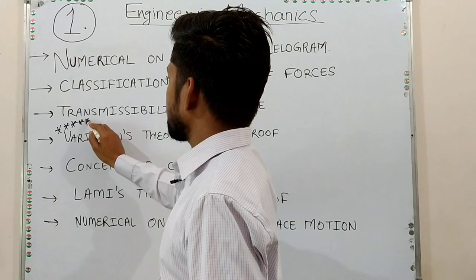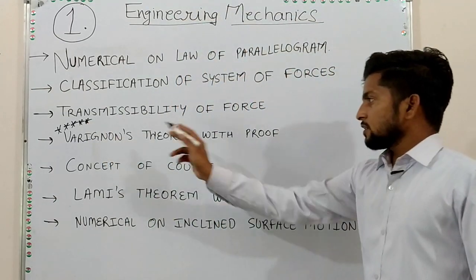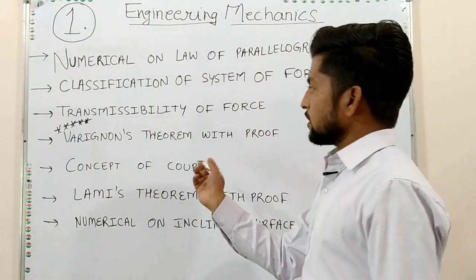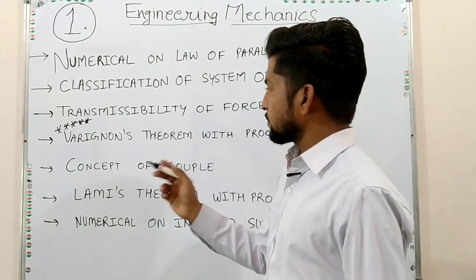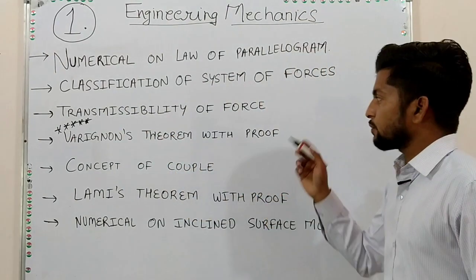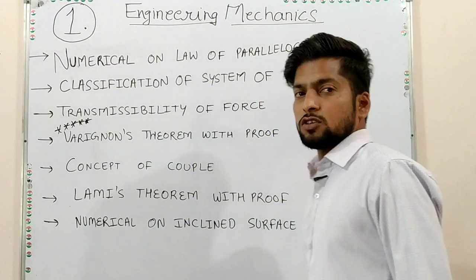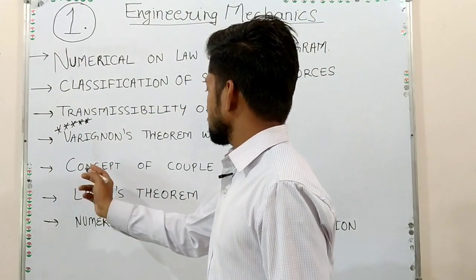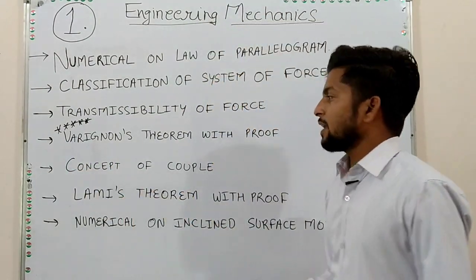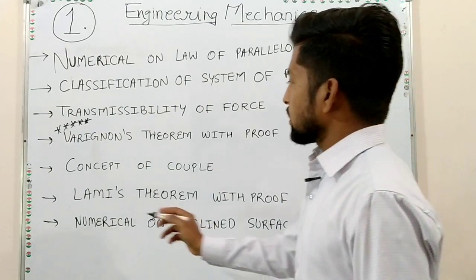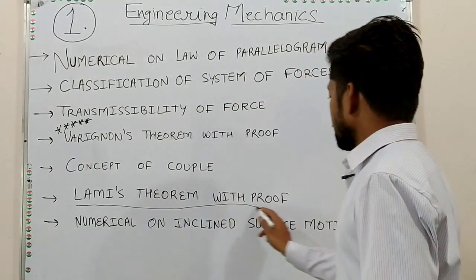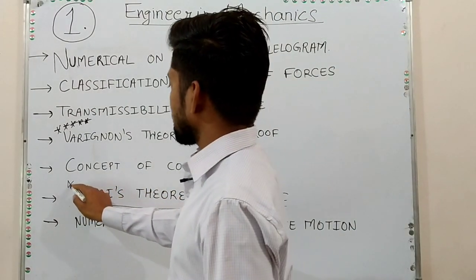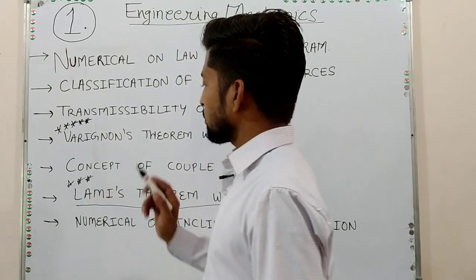Varignon theorem is a 5-star problem, and with proof. Sometimes it is asked without proof and sometimes with proof. Proof is very important. Another concept is the concept of couple; it may be asked for a 2-mark question only. Lami's theorem is another important one with proof, and sometimes it is asked from the numerical point of view.